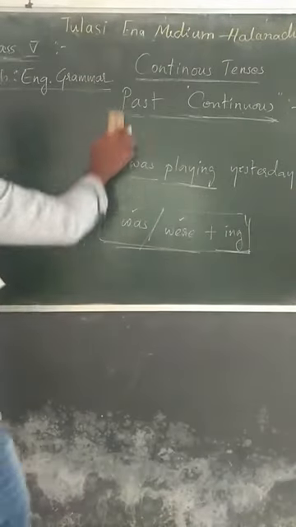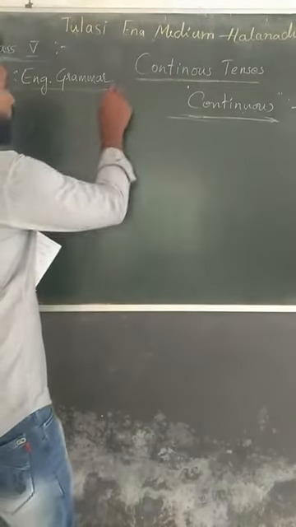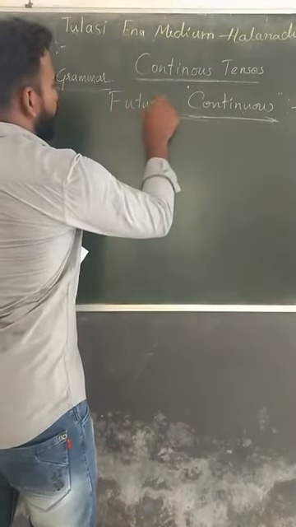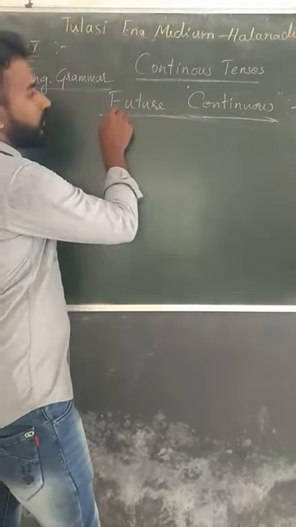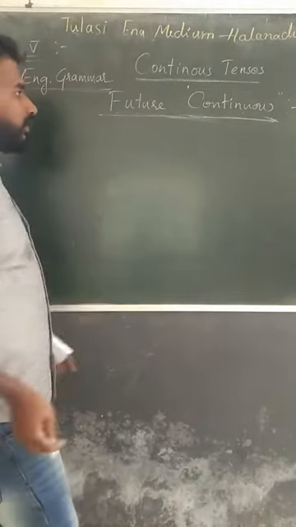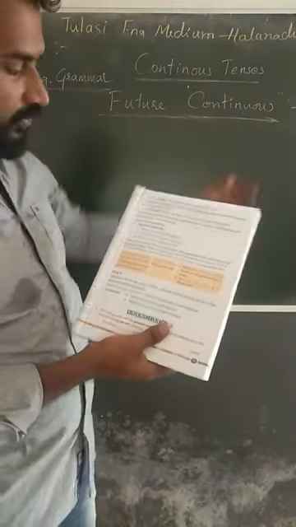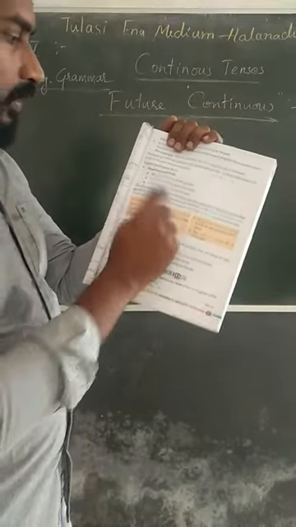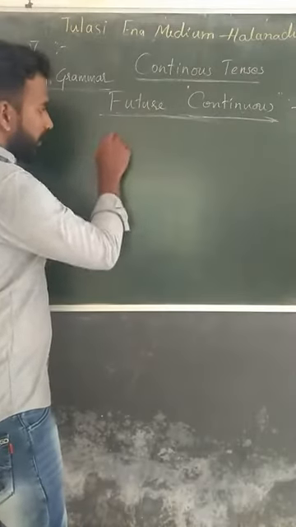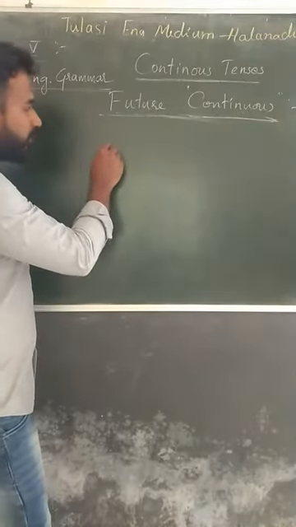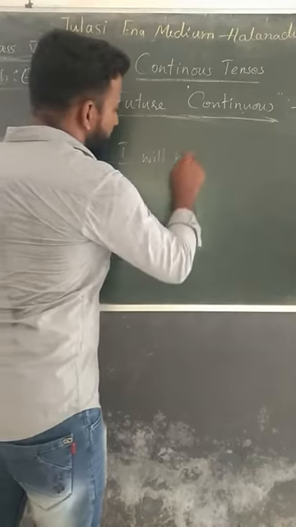Next, future continuous. So tomorrow or in the future. But for continuous, there should be the ing form. See some examples. We will be playing in the garden. I gave the example: I played cricket. I am playing cricket here. For future, I will be playing